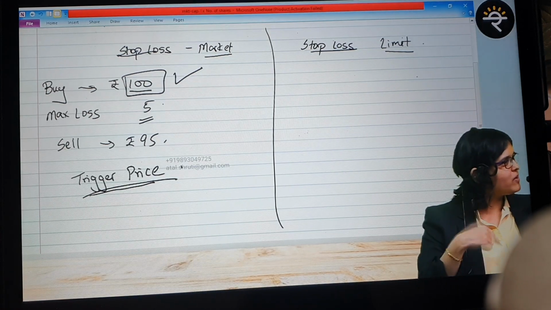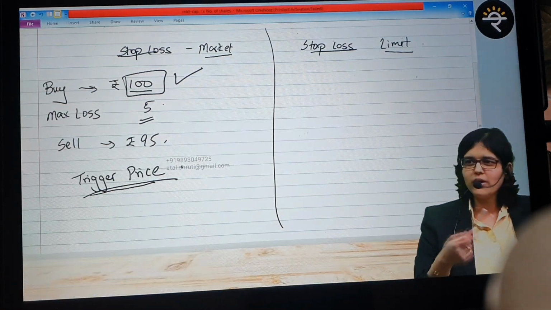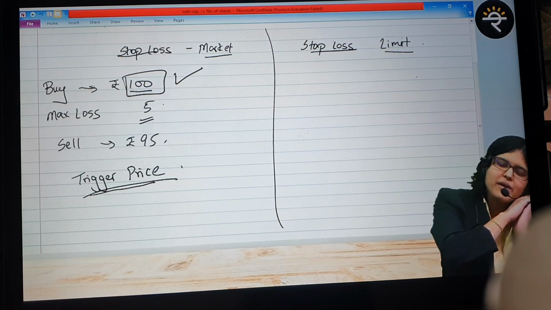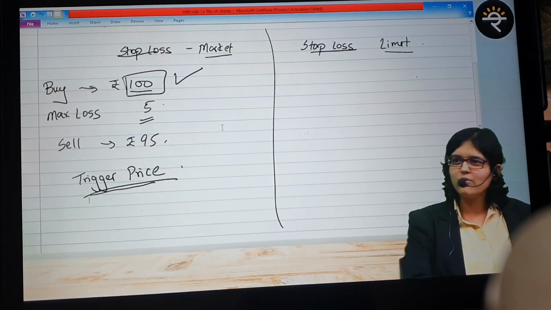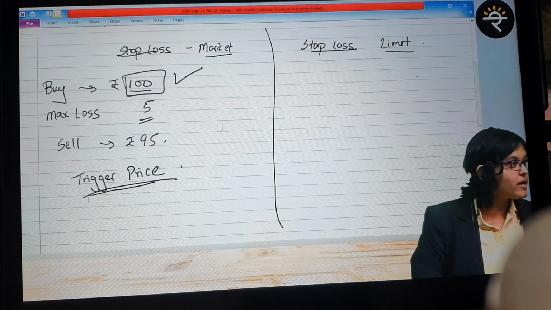Trigger price has to be above 95 or below 95? Obviously above 95, right? Because if you put the trigger price below 95, the share price has gone down to 94 and we are still sleeping. We wake up after some time. It's 88. You want to set the trigger price at 88? What to do? Will this be nonsense? You have to be alerted before 95.